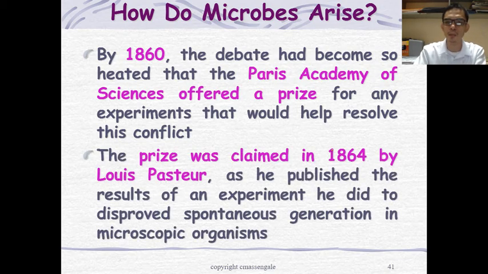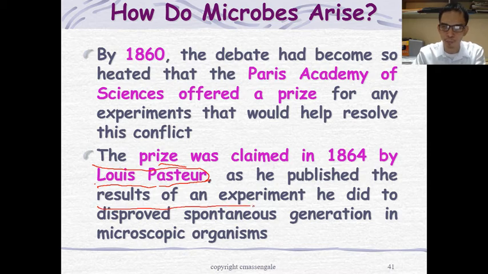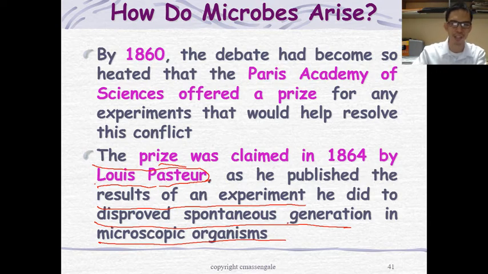There was a debate in Paris in 1860, and that debate was won by Louis Pasteur. How did he win that debate? He won by doing an experiment disproving spontaneous generation in microorganisms. So how did he perform the experiment?